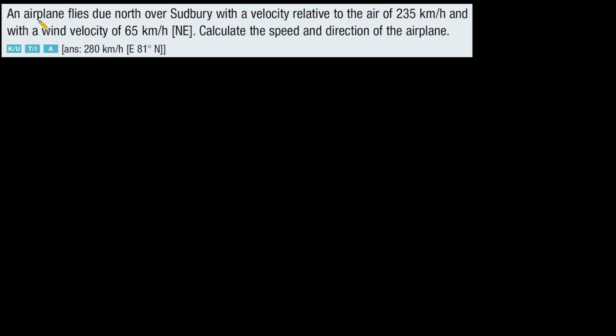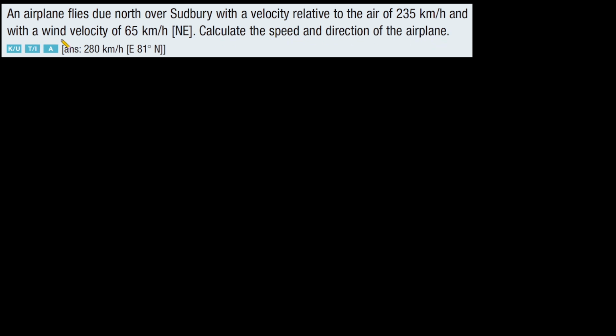Question. An airplane flies due north over Sudbury with a velocity relative to the air of 235 km per hour and with a wind velocity of 65 km per hour. The direction is NE. NE means north 45 degrees toward east. Now calculate the speed and the direction of the airplane.